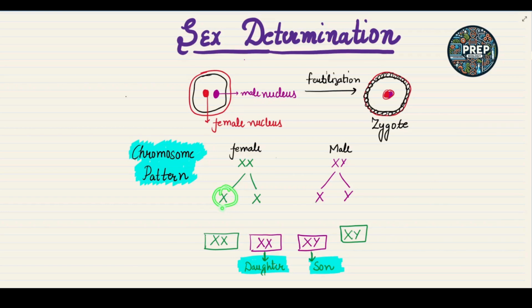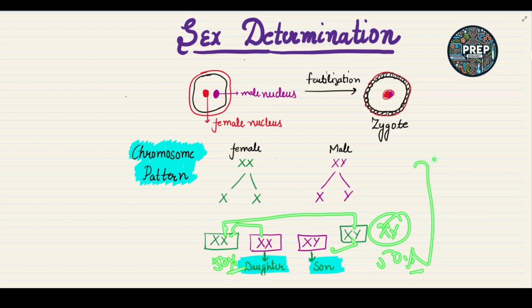One chance is X fused with X, that forms XX, and another X fused with X, that forms XX. Second, this X fused with this Y, and this X fused with this Y, so we have XY, XY. So out of 100%, we have 2 XX, that is 50%, and 2 XY, that is 50%.